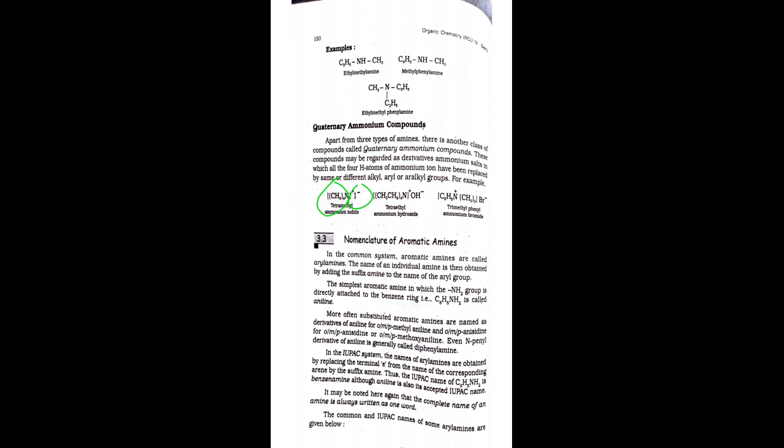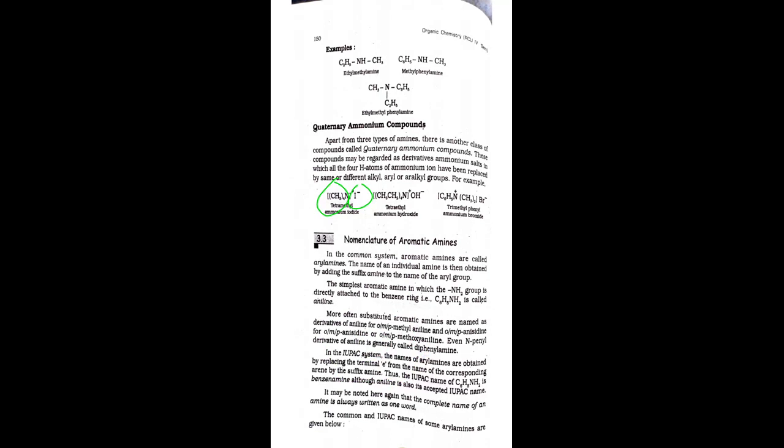This is the benzene ring, to which the NH2 group is directly attached. In the common name, you call it aniline.